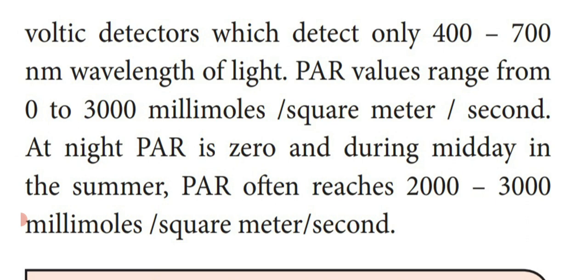Important one more question: at night, the PAR value is 0. In the summer season, at midday, the PAR value reaches 2000 to 3000 millimoles per square meter per second. This is another important question.